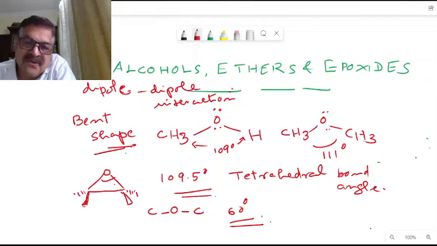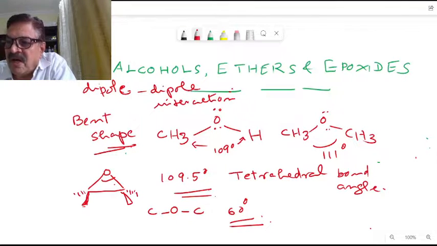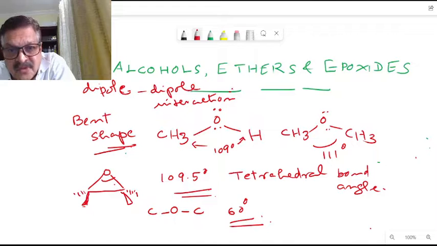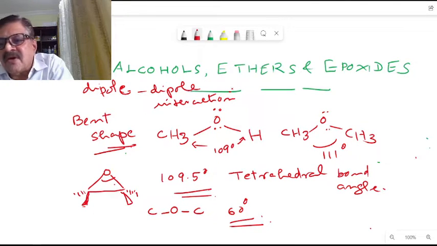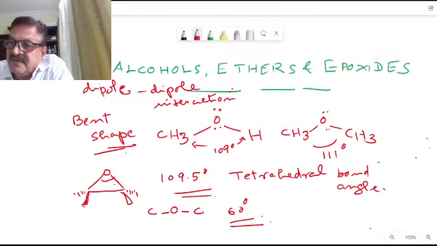Making alcohols much more polar than ethers and epoxides. Alcohols are more polar compared to ethers and epoxides because of the hydrogen bonding. Correct? With the intermolecular hydrogen bonding, they possess a hydrogen atom on an oxygen atom, and that makes them much more polar compared to ethers and epoxides.